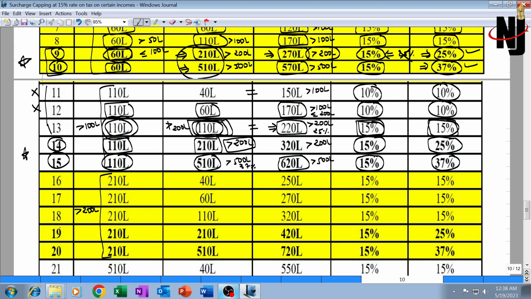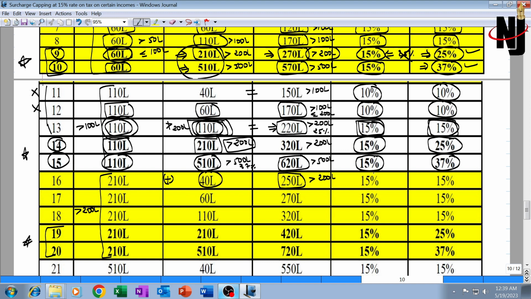Just like the previous point, illustrations 19 and 20 will be important. That's why I have marked them in bold letters. Illustrations 16, 17, 18 can be ignored. In illustration 16, special income is 210, but other normal income is just 40 lakh rupees. Total is greater than 2 crore. So the total is greater than 2 crore, not because of normal income, but because of special income.